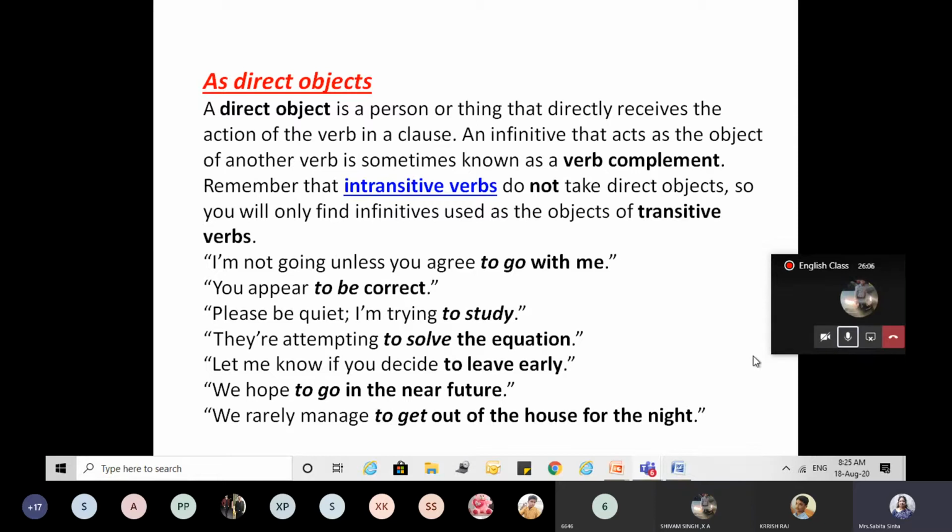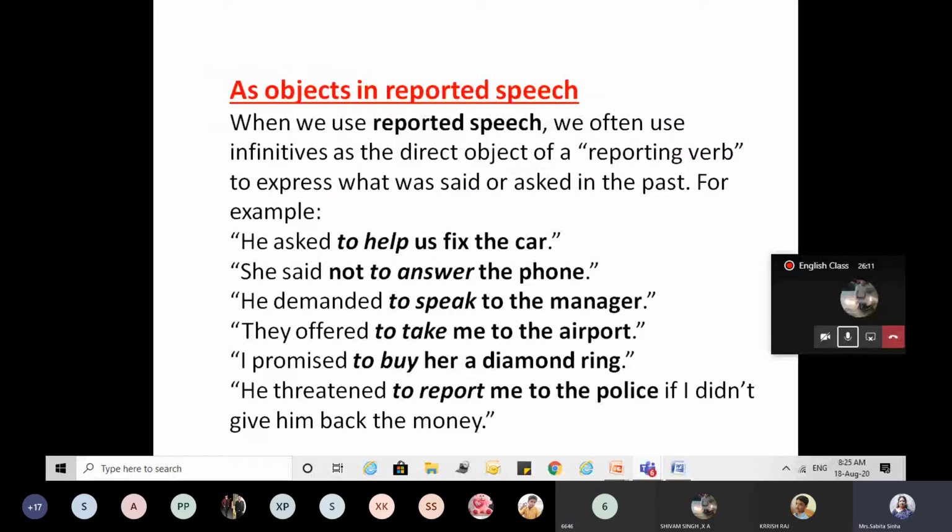Is it clear to you? Yes, ma'am. Okay, so we proceed with the third: objects in reported speech. We have just finished reported speech, right? Most of the reporting verbs which we use with interrogative or imperative sentences are used with to, isn't it? He asked to help us fix the car.